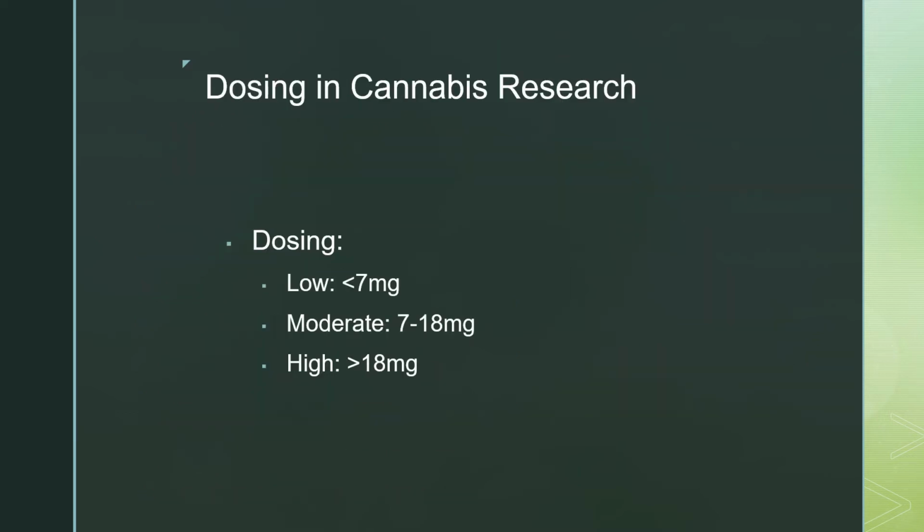There is different dosing in cannabis research. There is low, moderate, and high. In low dosing, it's less than 7 milligrams. In moderate dosing, it's 7 to 18 milligrams. And in high dosing, it's greater than 18 milligrams.